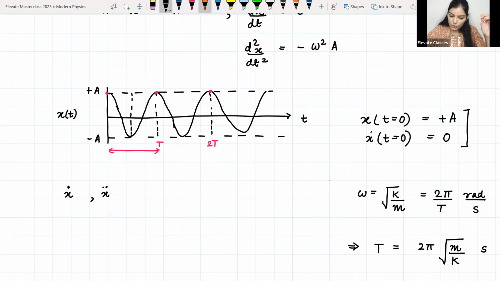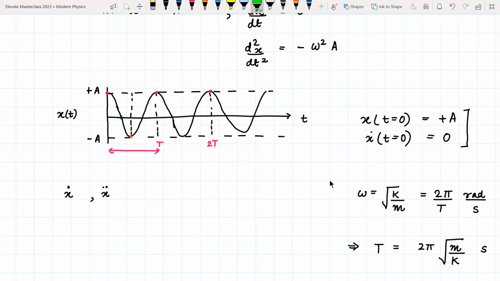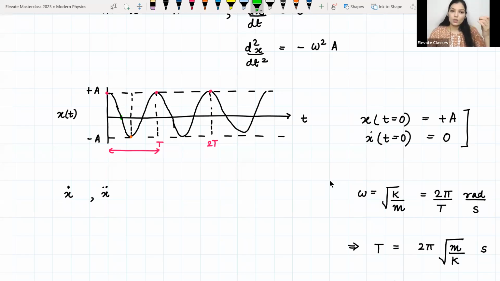Maybe you want to start plotting it from this point, or maybe from this point, ठीक है. So for all these points you would have different initial conditions, and you will have different waveforms or different solutions for x(t), x dot and x double dot, ठीक है.